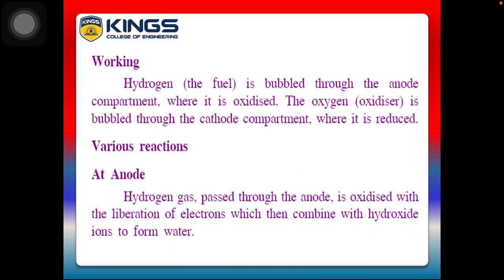How is it working? Hydrogen, the fuel, is bubbled through the anode compartment where it is oxidized. Then oxygen, the oxidizer, is bubbled through the cathode compartment, where it is reduced. So in the anode compartment hydrogen is supplied, and in the cathode compartment the oxidizer oxygen is supplied continuously. At the anode, hydrogen gas is oxidized with the liberation of electrons, which then combine with hydroxide ions to form water.